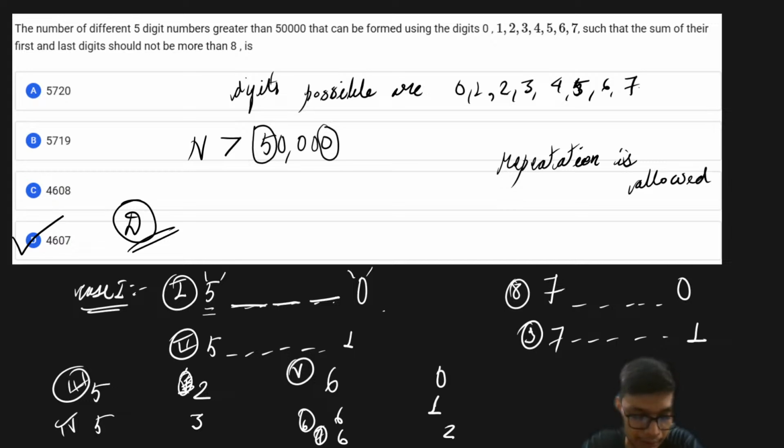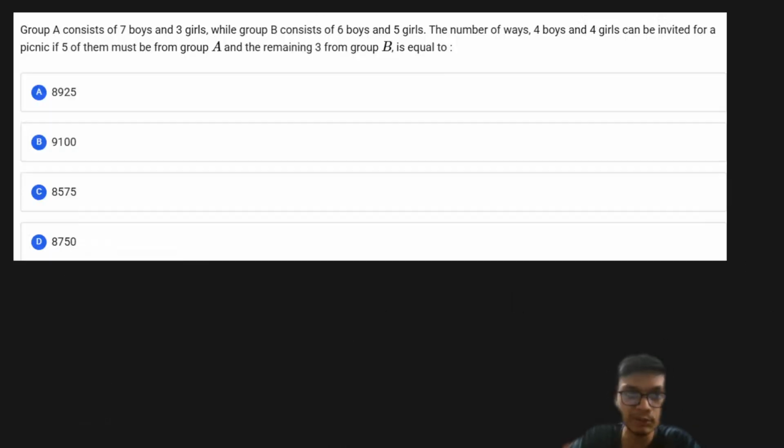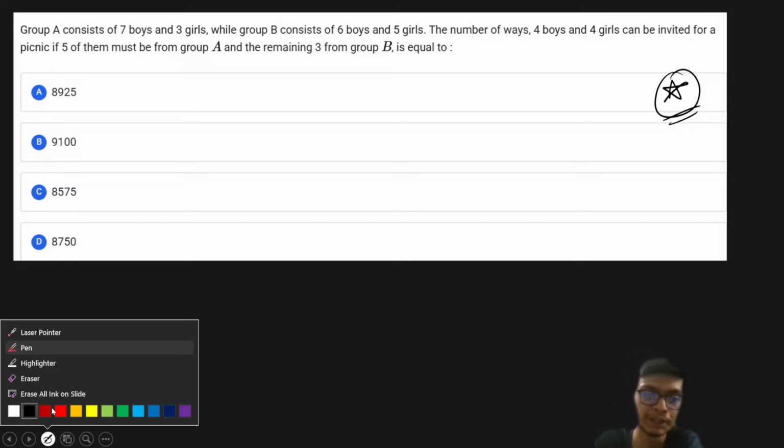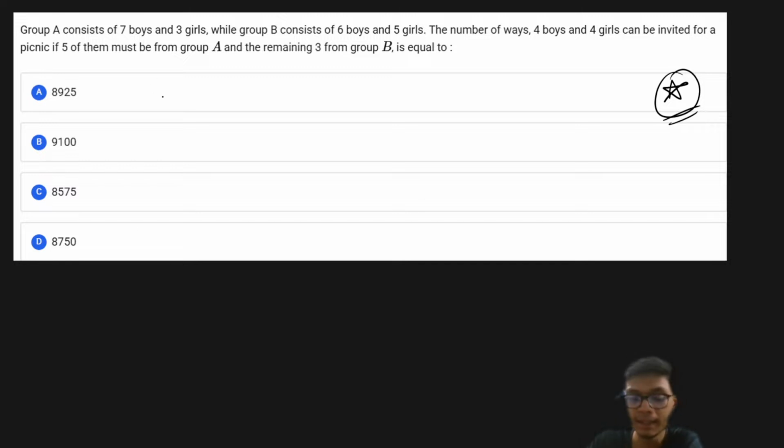Right. So I hope this is clear to every one of you. So let us move to the next problem. The next problem is again a really interesting problem where you have to look for the arrangement of some objects of the same type and some different objects of another same type. This is a very simple and very frequently asked question, so you can star mark this question and make sure that you recall it before you go to the paper.